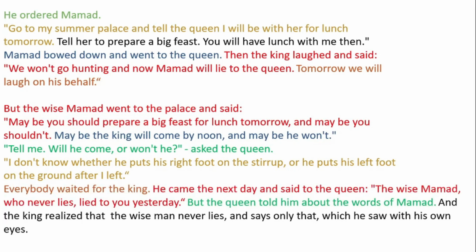Everybody waited for the king. He came the next day and said to the queen, "The wise Muhammad who never lies lied to you yesterday." But the queen told him about the words of Muhammad, and the king realized that the wise man never lies and says only that which he saw with his own eyes.